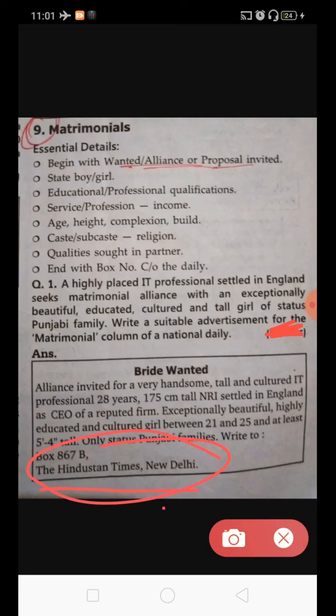Boy's merit is the main consideration, meaning the boy being educated is very important. Professional with business background preferred, early and decent marriage. So this is how we draft the ads for matrimonials.